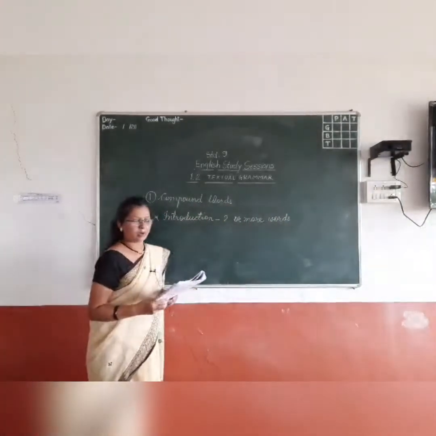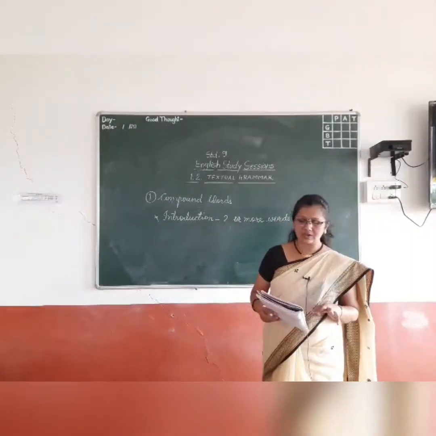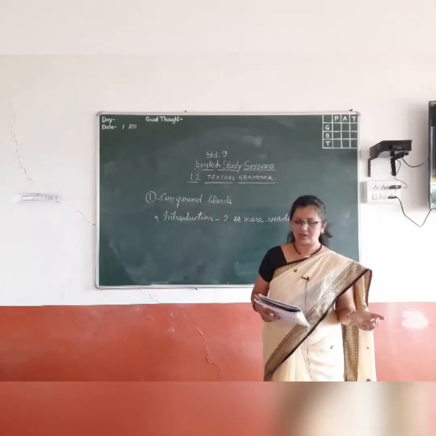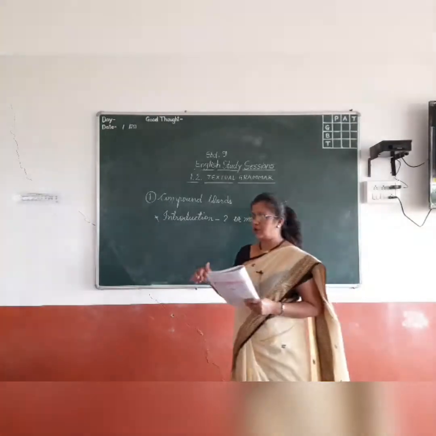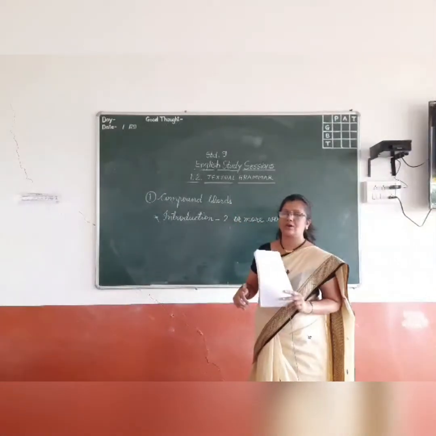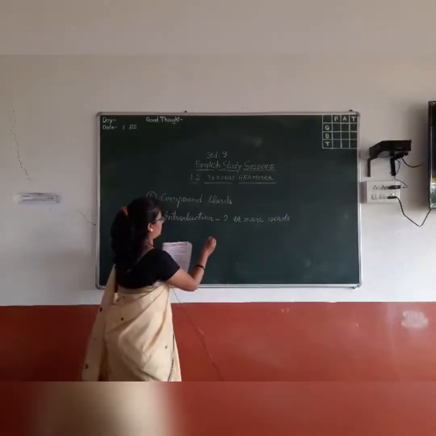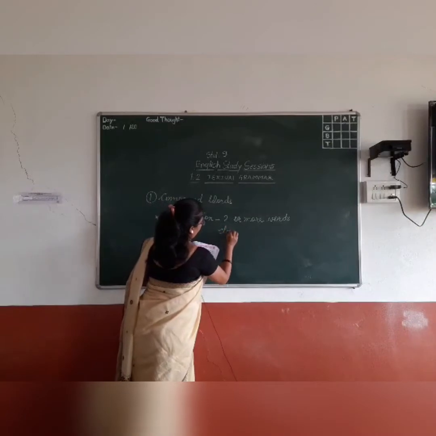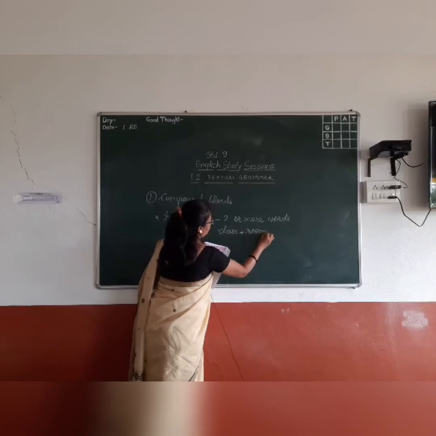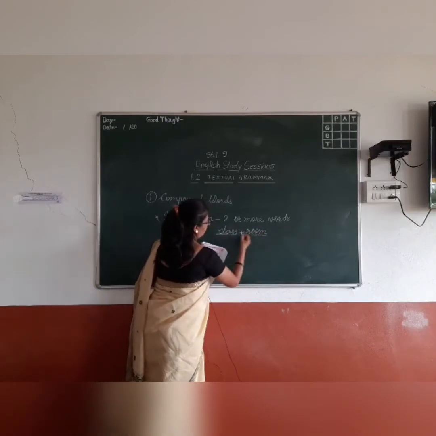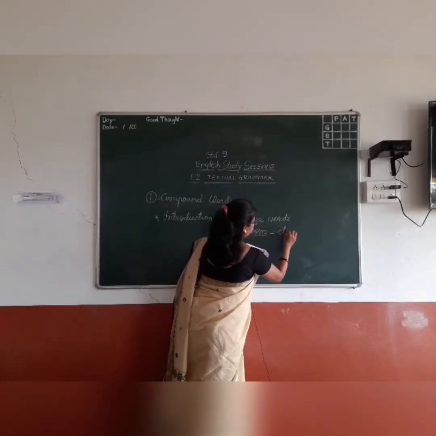Many nouns in English are formed from two parts or, less commonly, three or more, and they are also called compound words. For example, I am standing here in the classroom. So classroom is a compound word. See here, class plus room. Two different words, class and room. When they are structured together, it becomes a compound word, that is classroom.